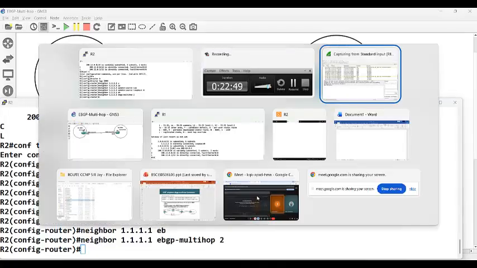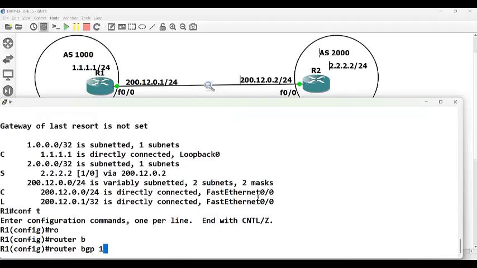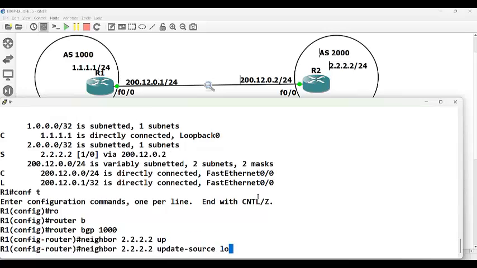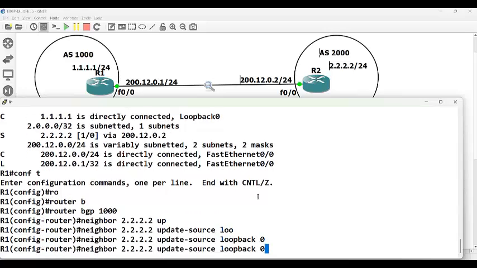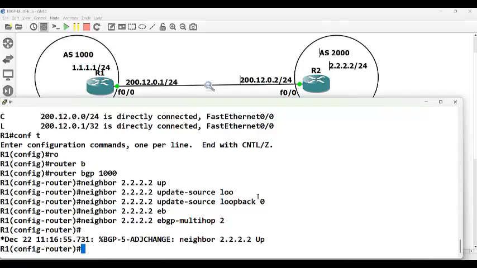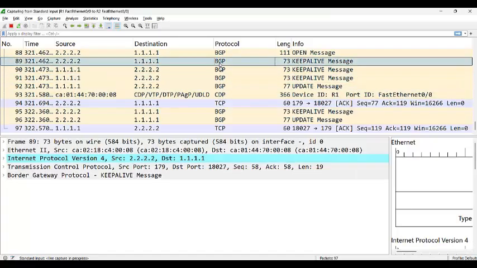So similarly, we have to do here. Router BGP 1000. Neighbor is this guy. Update source loopback 0. eBGP multi-hop 2. Now we will see the neighbor coming. It will come. We need to give some time. Yeah, the neighbor has come up. You can even see in the Wireshark a lot of TCP and BGP packets.